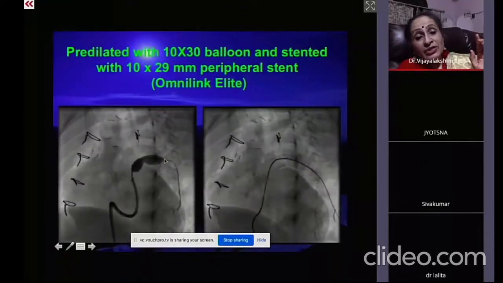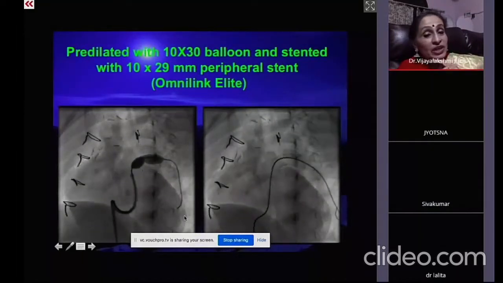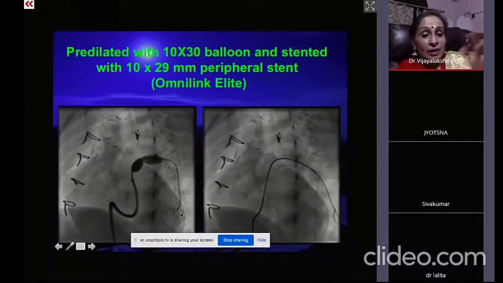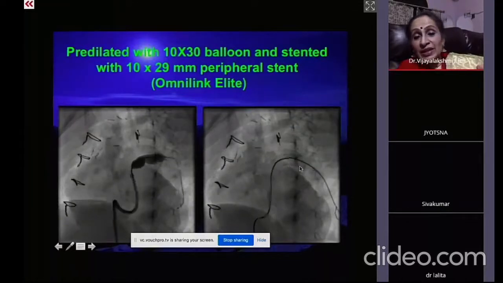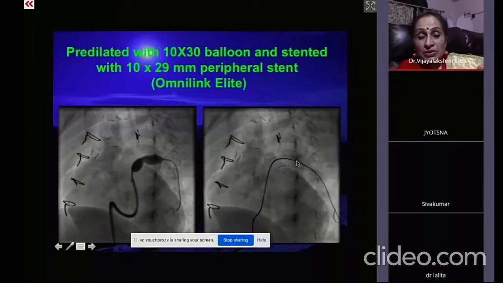And here, instead of a floppy wire, you use the regular J-tipped guide wire. Otherwise, your balloon and stent will not go. So for very small infants, 3 kilos, 2 weeks, 6 weeks, 8 weeks, you go with the floppy guide wire. But here, for a post-operative, bigger child, the 7-year-old, you put the J guide wire, and that too a stiffer one. And then you dilate. So you can see how the LPA stenosis post-operative dilatation is done.